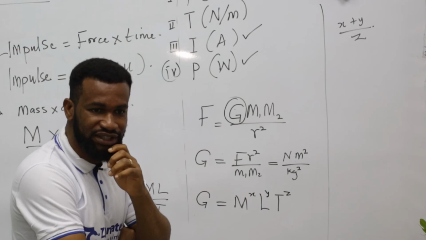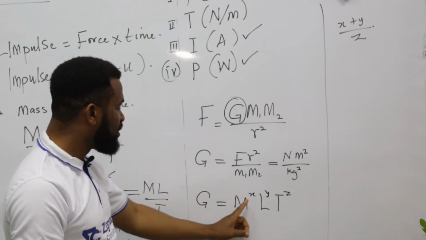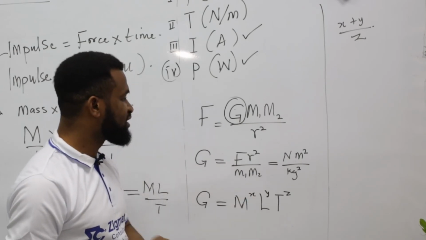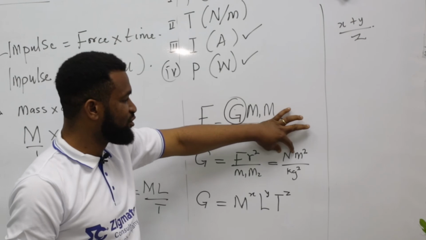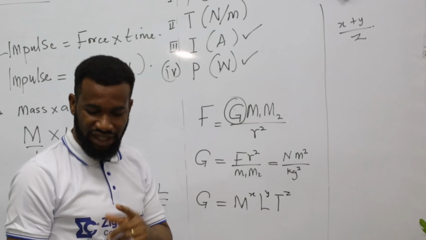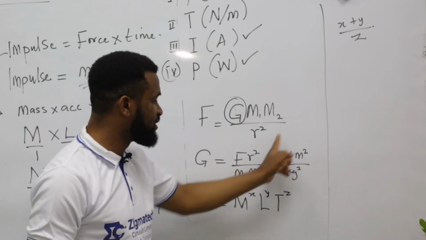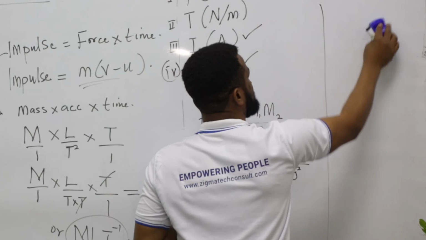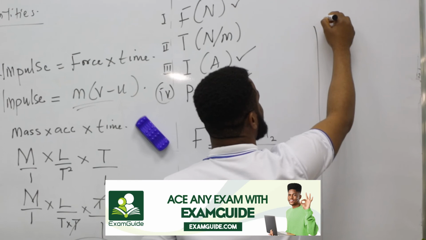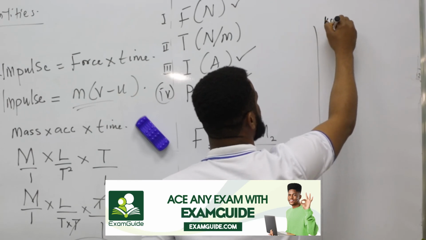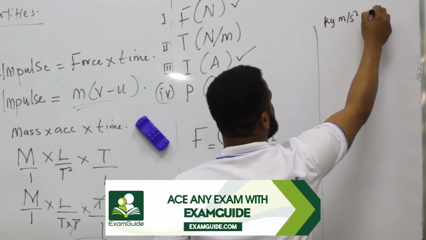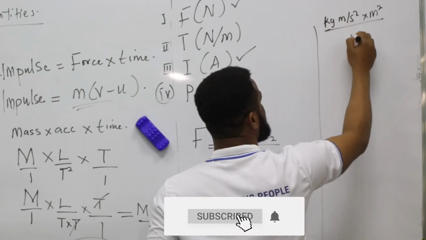So what do we do at this point? Before that, we have to remove this Newton. This Newton is our problem. We have to express this in dimension. That's the best thing to do. We have to express all of this in dimension. So let's do it first, because that will be our best. Newton is mass, which is kilogram, times meter per second squared, times meter squared, all over kilogram squared.